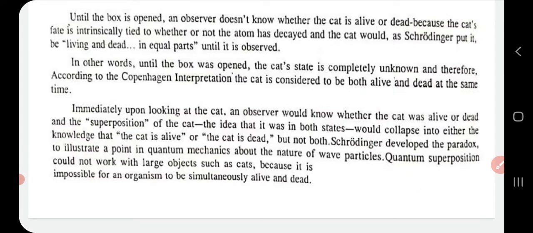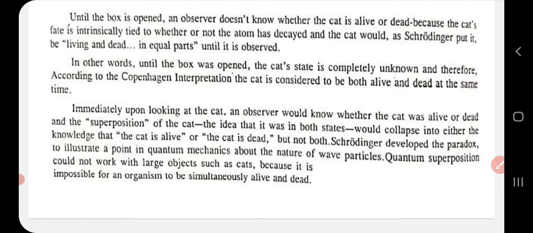Immediately upon looking at the cat, an observer can say whether the cat was alive or dead, and the superposition of the cat, that is the idea that it was in both states, would collapse into either the knowledge that the cat is alive or the cat is dead. So it is not possible for us to say it is alive and dead at the same time.